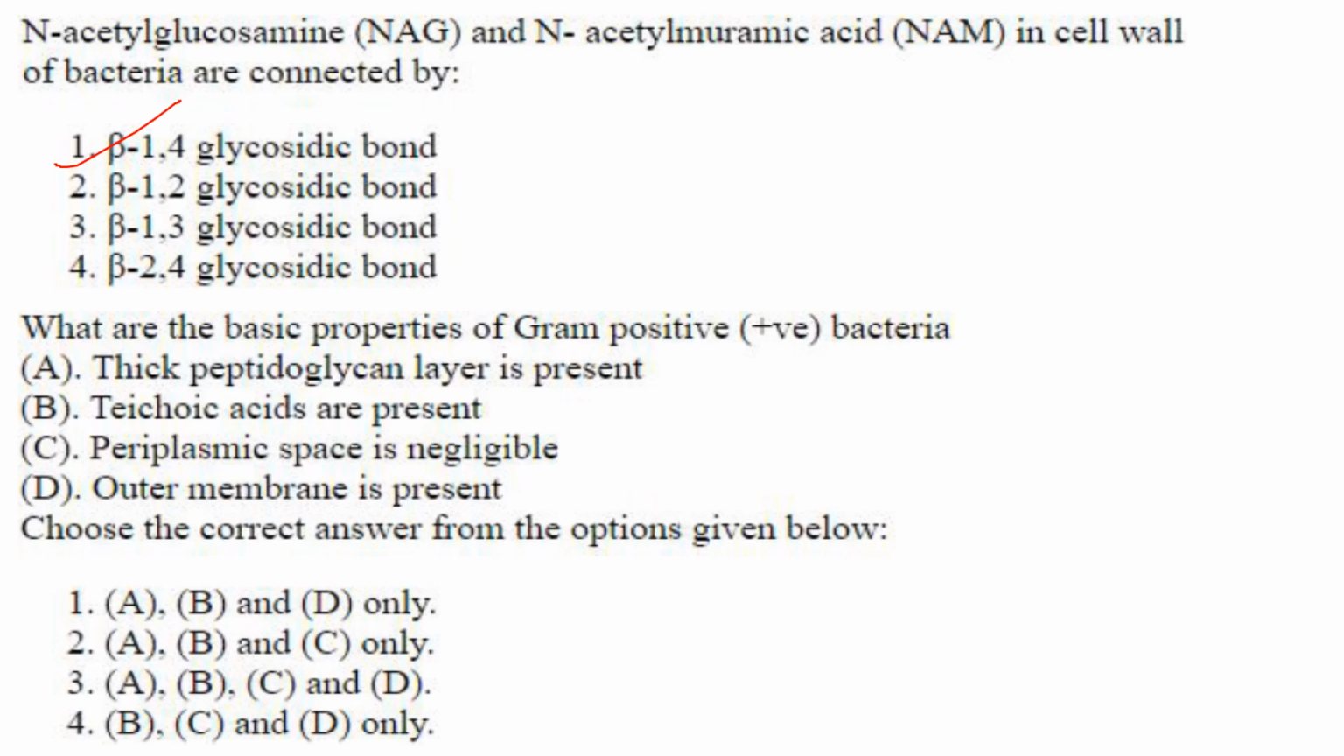Then what is the basic property of gram-positive bacteria? So gram-positive bacteria, you all know they have a thick peptidoglycan layer. That is the characteristic feature of gram-positive bacteria, whereas gram-negative bacteria have a thin layer of peptidoglycan. So thick peptidoglycan layer is present, that is correct. Teichoic acids are present, that is also correct. Periplasmic space is negligible, that is also correct. Outer membrane is present in the case of gram-negative bacteria, not gram-positive. So A, B, C only is the answer. Answer is option 2.